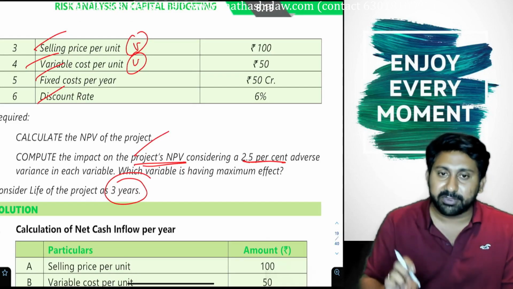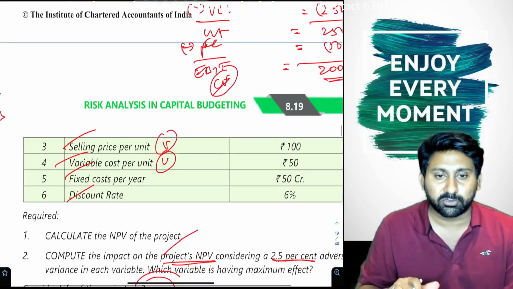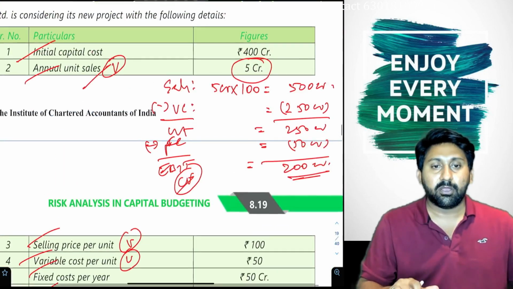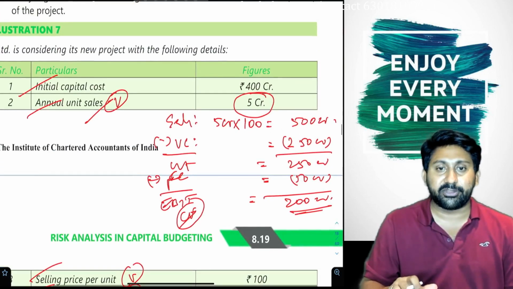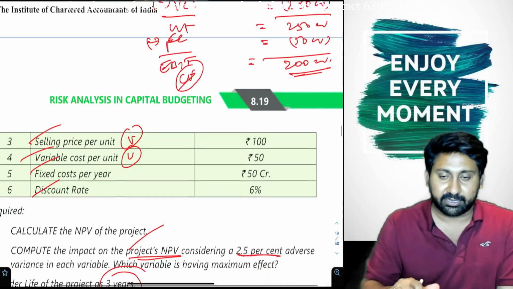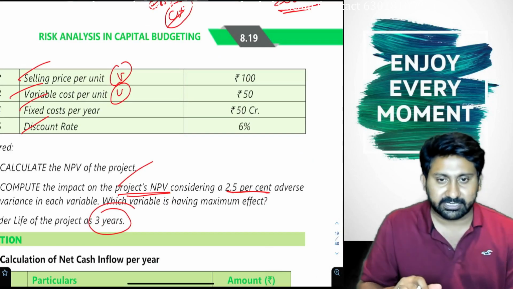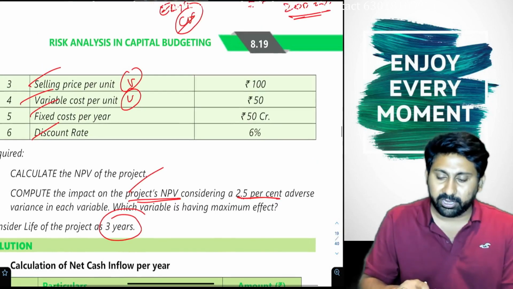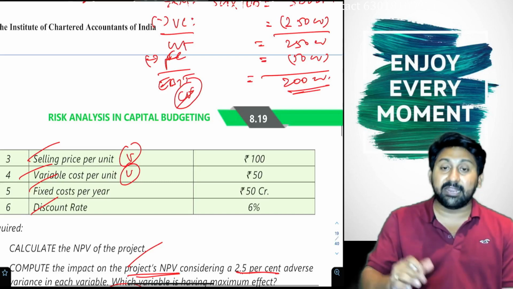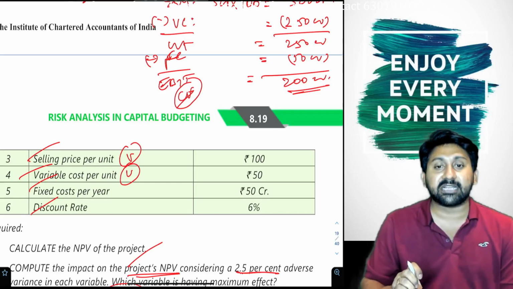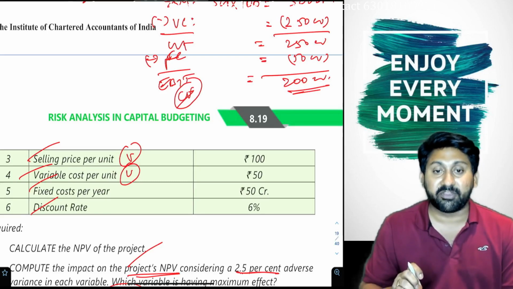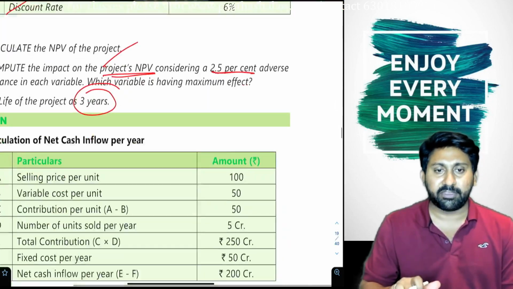3 different scenarios we need to analyze. What are the 3 different scenarios? First scenario: what if annual sales are reduced by 2.5%? And what is the answer if the selling price is reduced by 2.5%? What is the answer if the variable cost is reduced by 2.5%? That we need to do.